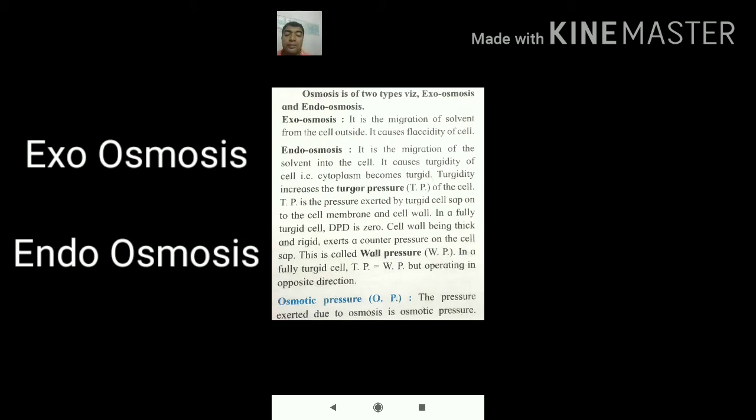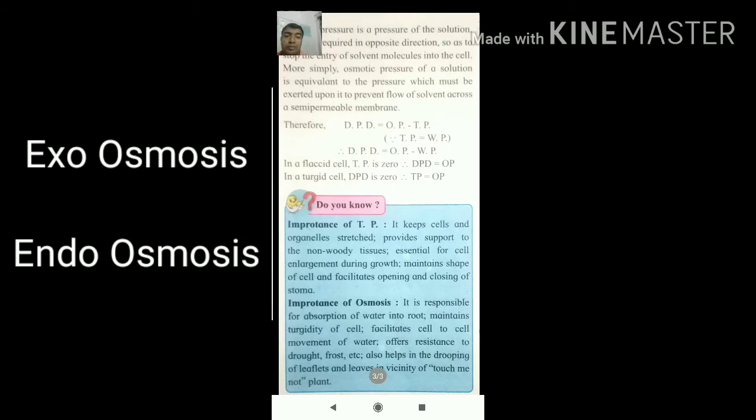Osmotic pressure is the pressure exerted due to osmosis. There is an equation relating osmotic pressure and DPD, that is, diffusion pressure deficit. Let us see. The diffusion pressure deficit is equal to OP minus TP, that is, osmotic pressure minus turgor pressure. But we know that the turgor pressure is equal to WP.